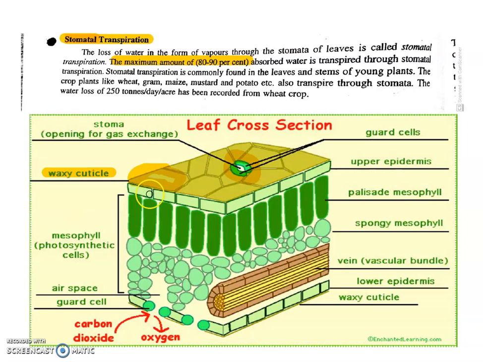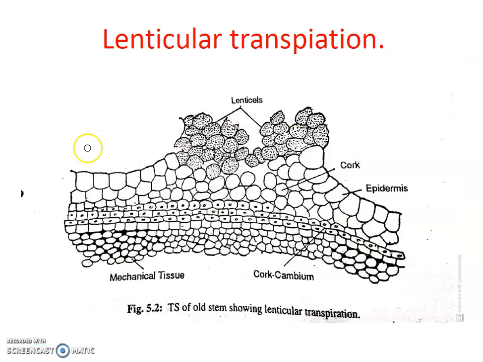This is the cell, and the upper wall of the cell is called the cuticle. So water transpired through this cuticle is called cuticular transpiration. Water loss from the stomata is called stomatal transpiration. This is the